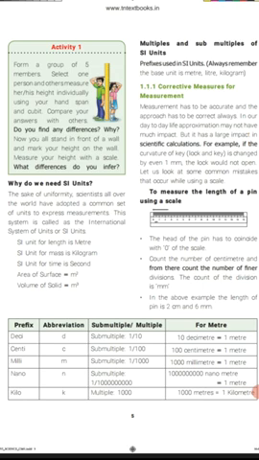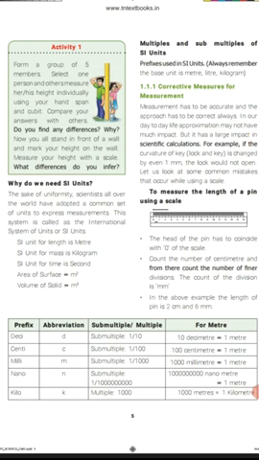Different measuring units are used in different countries. So for uniformity, scientists all over the world have adopted a common set of units to express measurements. This is called the International System of Units, that is SI units. The SI unit of length is meter, mass is kilogram, time is second, area is meter squared, and volume is meter cubed.